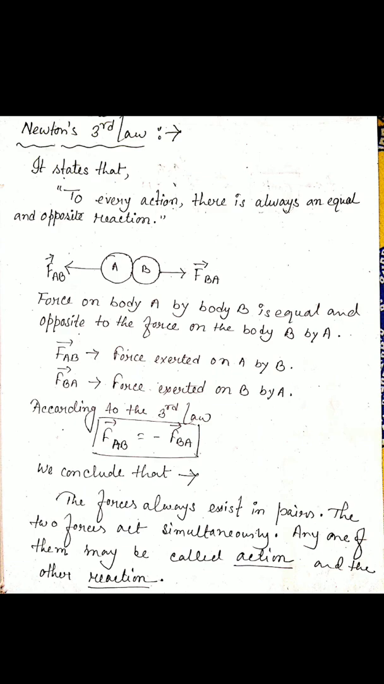That's why we use the negative sign: FAB equals minus FBA. So we conclude that forces always exist in pairs. The two forces act simultaneously. Any one of them can be called the action, and the other will be called the reaction. So if you consider FBA as the action, then FAB is the reaction. These two are equal in magnitude but opposite in direction. That's why we use the negative sign. I hope it is clear.